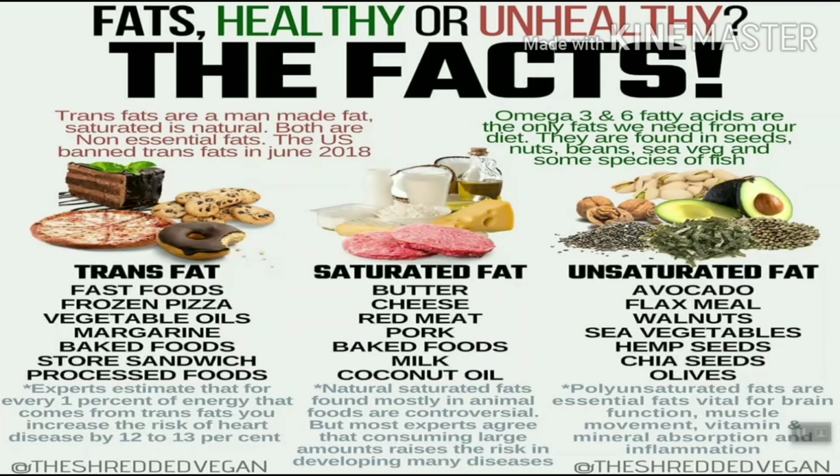Now we'll see unsaturated fat. In unsaturated fat, omega-3 and 6 fatty acids are the only fats we need from our diet. They are found in seeds, nuts, beans, sea vegetables and some species of fish. Polyunsaturated fats are essential fats vital for brain function, muscle movement, vitamin and mineral absorption and inflammation.